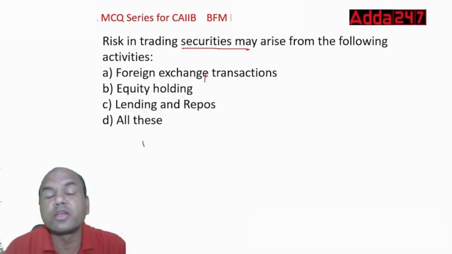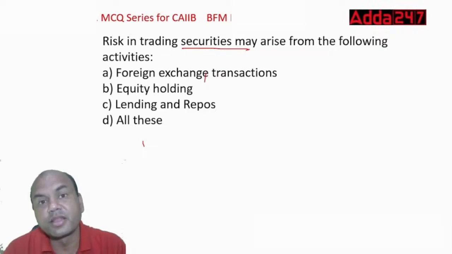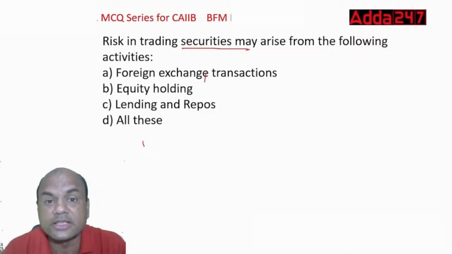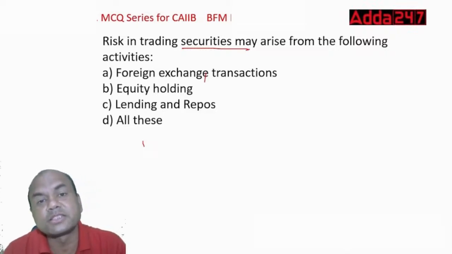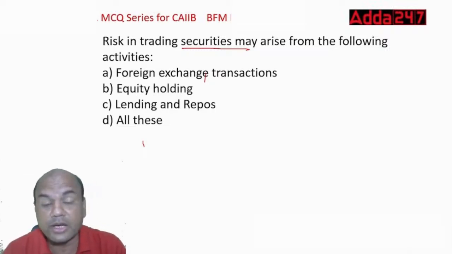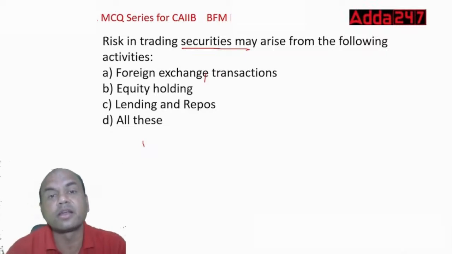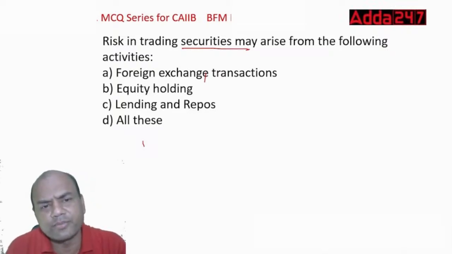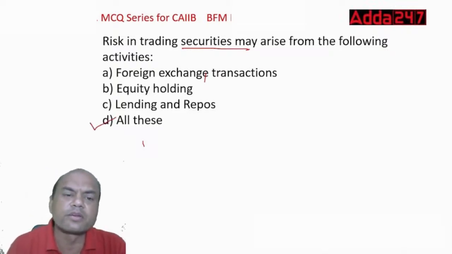So if tomorrow, after 6 months, or let's say after 3 months, the repo rate decreases, then the rate at which it was given earlier is at a higher rate. Let's say it is 5%, an example I'm giving you. After 3 months, it becomes, let's say, 4%. So the one who is holding the 5% repo will be at an advantage. So that's why it is traded. So here, trading is done wherever there is a gap in the interest rates. Trading is done everywhere. So the answer is all of these. Okay.